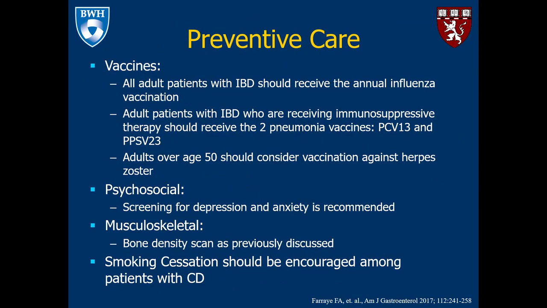To move on to preventive care among all patients with IBD, in terms of vaccines, all adult patients with IBD should receive the annual influenza vaccination, and adult patients with IBD who are receiving immunosuppressive therapy should receive the 2 pneumonia vaccinations, Prevnar 13 and Pneumovax 23. Adults over age 50 should consider vaccination against herpes zoster.